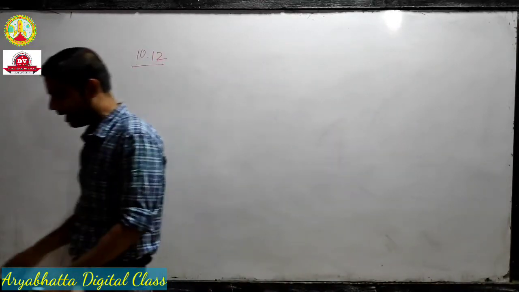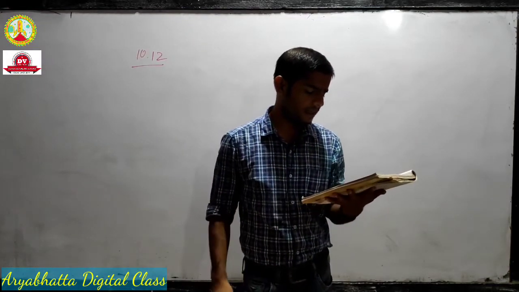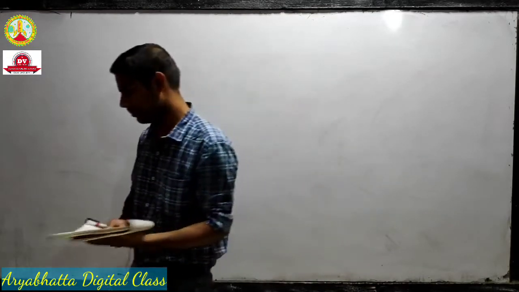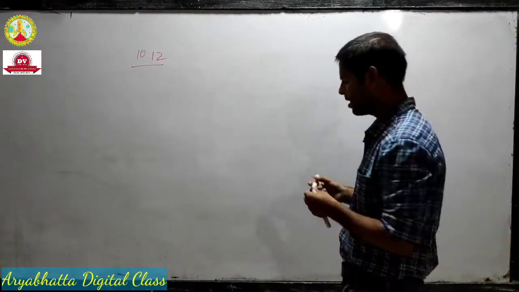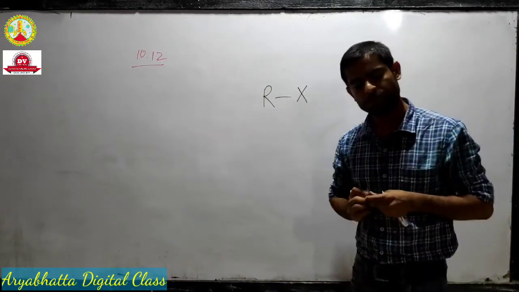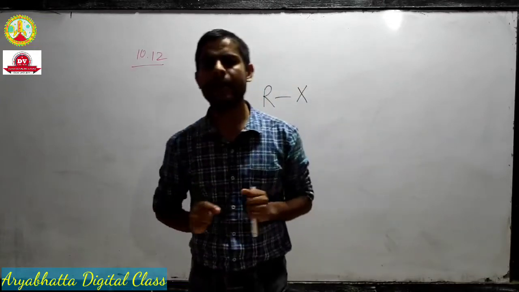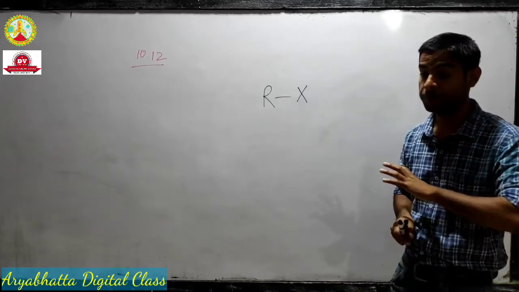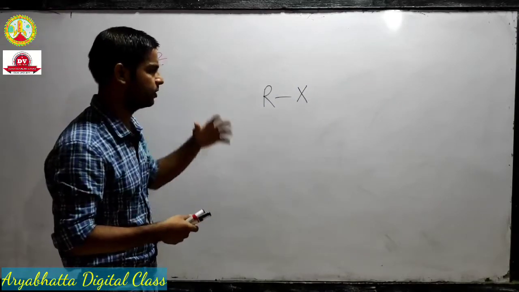Now there are two other explain why questions. The second question says alkyl halides though polar are immiscible in water. Actually the question is not totally correct, because alkyl halides are not totally immiscible in water. They are not soluble in all proportions, and lower alkyl halides are actually miscible in water. So the question is not totally correct, but yes, they do not go very well with water. They are not soluble to a high extent.